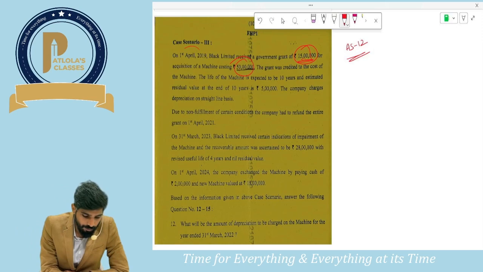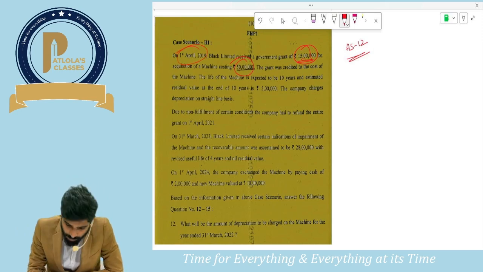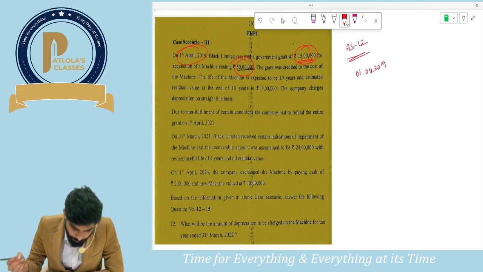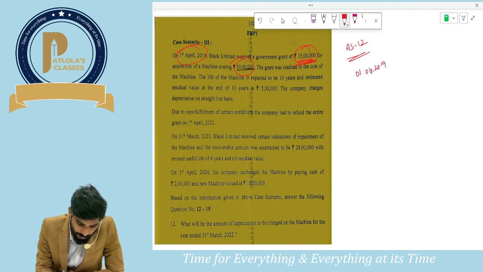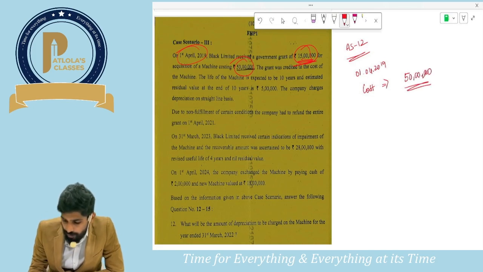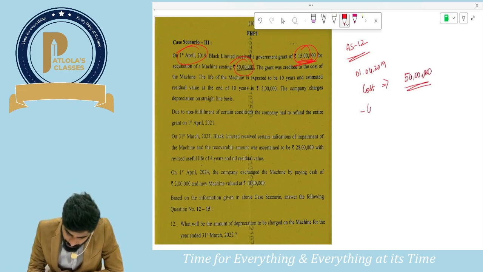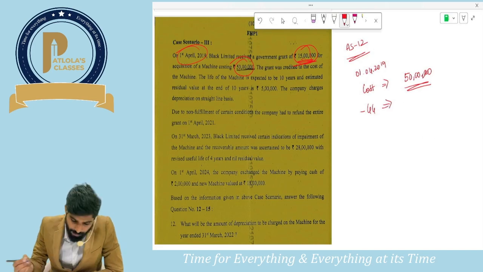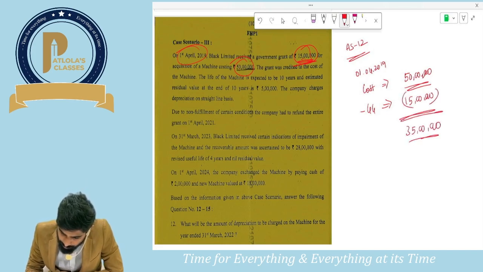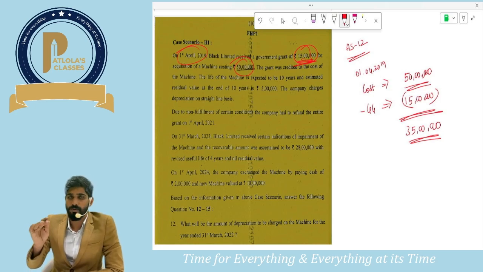Guys, tell me one thing, when are we purchasing the asset? 1st April 2019. Let us start with the question. How much government grant are we receiving? 15 lakhs. What is the cost of the asset? Cost of the asset is 50 lakhs. For a 50 lakhs asset, you are receiving 15 lakhs government grant. Please deduct it from the cost of the asset. How much will be the net cost after deducting government grant? 35 lakhs. This is as on 1st April 2019.